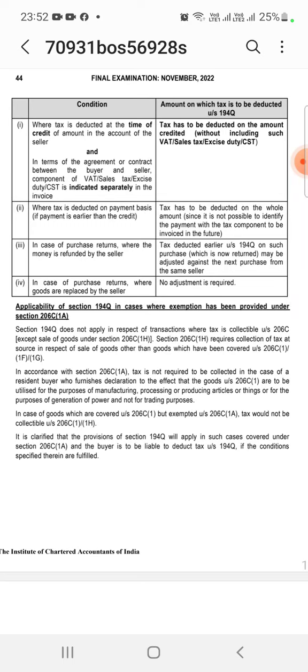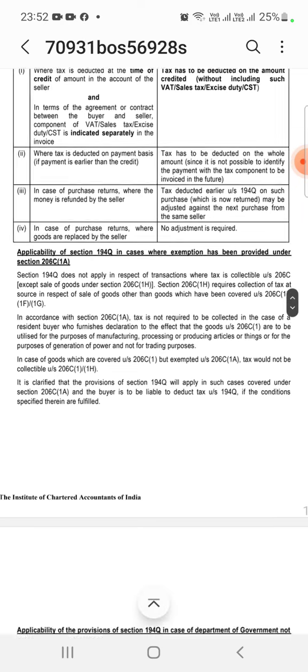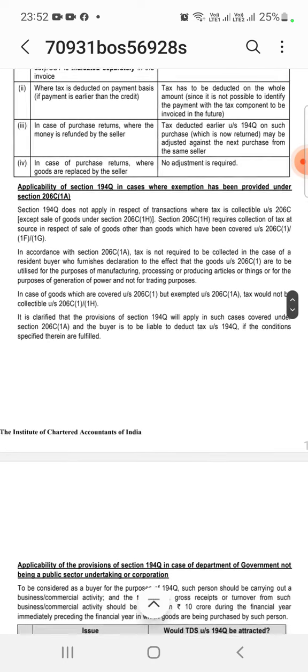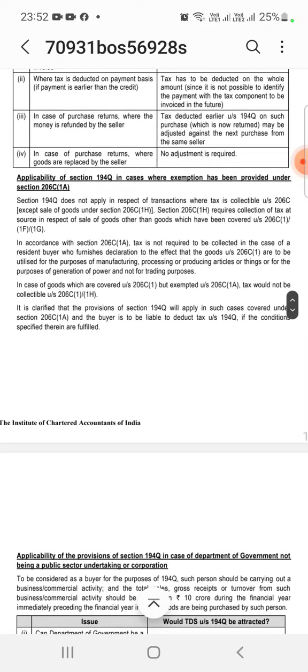If TDS is required to be deducted on payment basis, then tax is to be deducted on the whole amount, since it is not possible to identify the tax component in that amount. In case of purchase return, where the money is refunded by the seller, the 194Q on such returned purchase may be adjusted against the next purchase from the same seller. If he buys again, the amount will be adjusted in the next transaction. In case the goods are replaced by the seller, no adjustment is required.